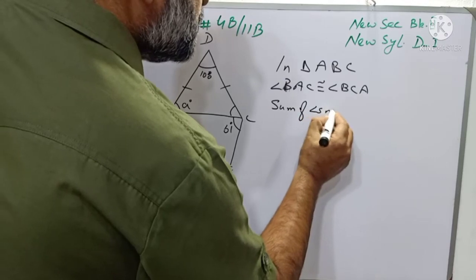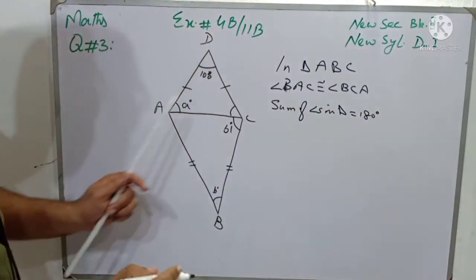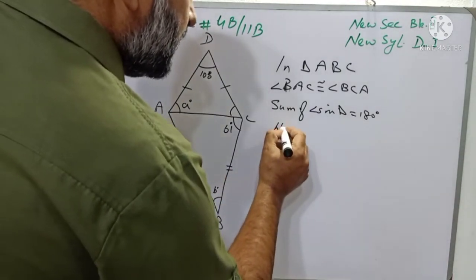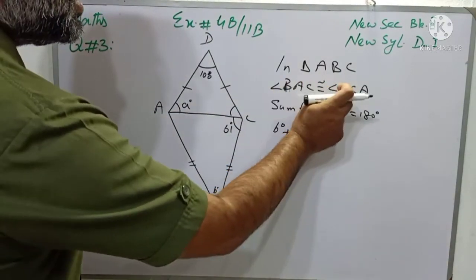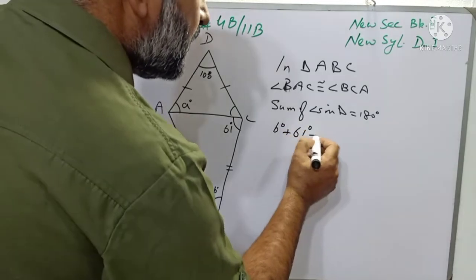So again we will apply the same formula. Sum of angles in a triangle is equal to 180 degrees. Now we will sum up all three angles. Angle B is B degrees, whereas angle BAC is equal to BCA, and the value of BCA is 61 degrees.